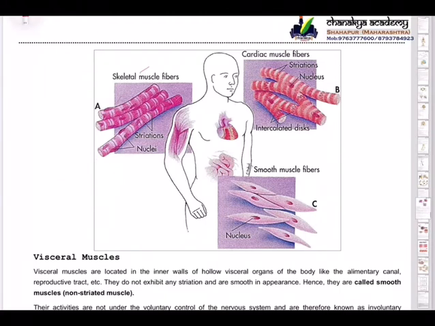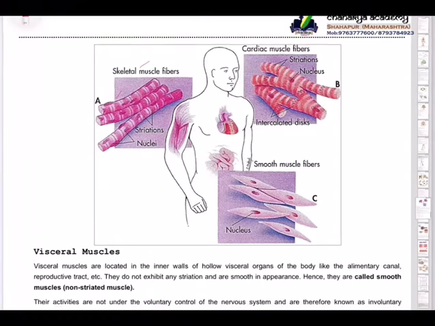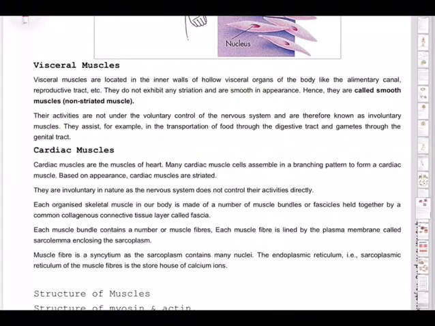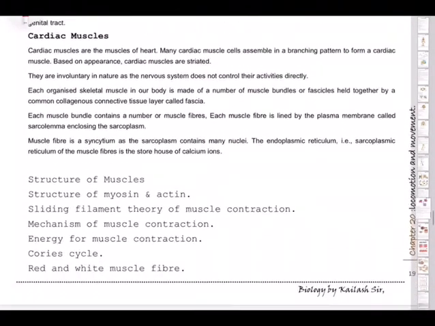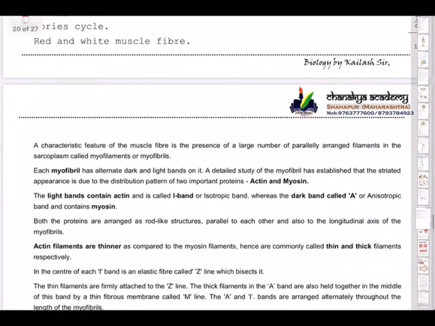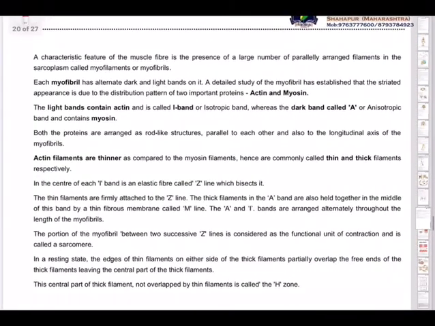You can see the skeletal muscles, striations you can see. In these striations, some will be very dark, some will be very light. And there are other muscles, like I said, non-striated or smooth muscles and cardiac muscles. So let's go straight into the muscle structure.